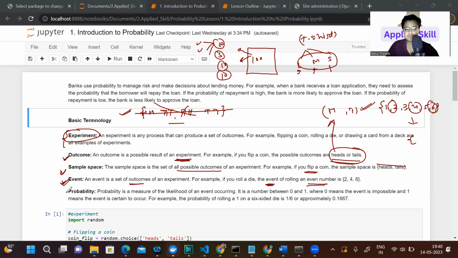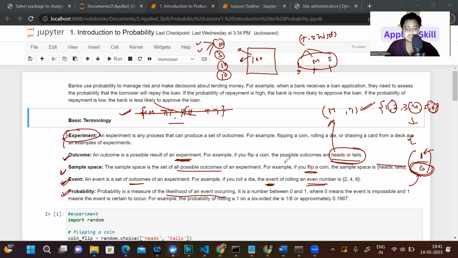And then what will be the probability? Probability is very simple. If you roll a die 1 time, what is the probability that you'll get 1? Out of 6, getting 1 is 1/6. This is the total size of the sample space, and this is the number of times you can get 1. Probability is a measure of the likelihood of an event occurring.